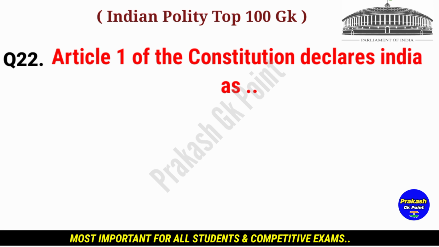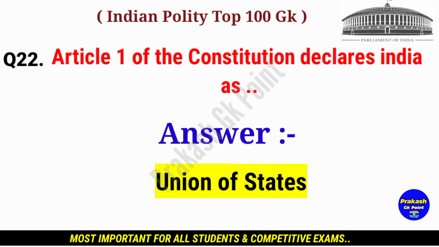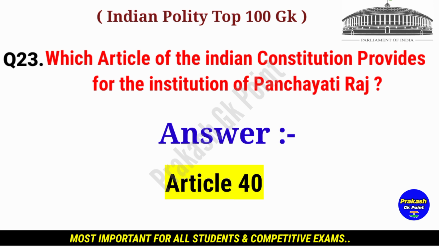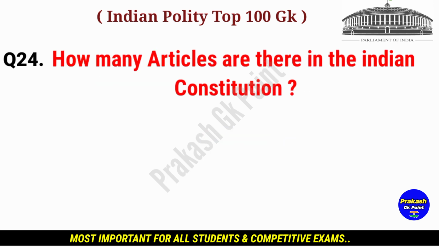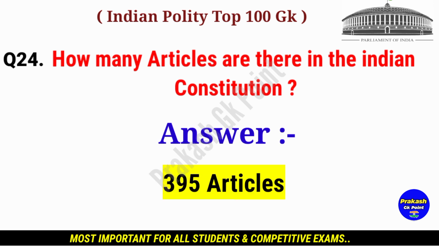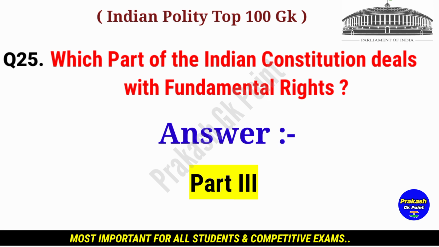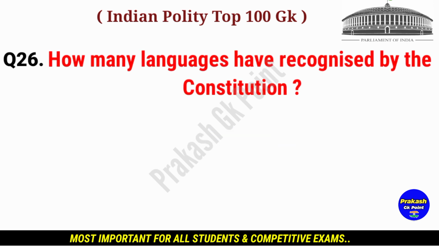Article 1 of the Constitution declares India as? Answer. Union of States. Which article of the Indian Constitution provides for the institution of Panchayati Raj? Answer. Article 40. How many articles are there in the Indian Constitution? Answer. 395 articles. Which part of the Indian Constitution deals with fundamental rights? Answer. Part 3. How many languages have been recognized by the Constitution?